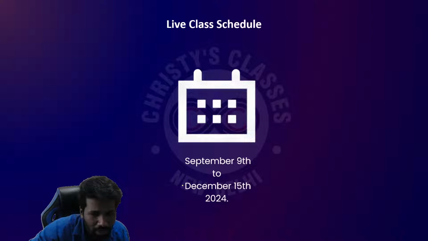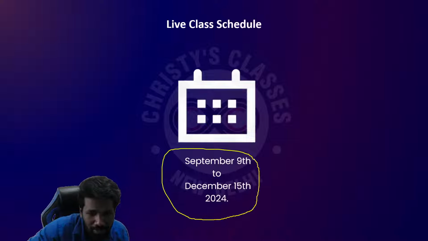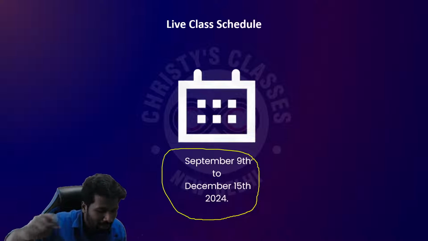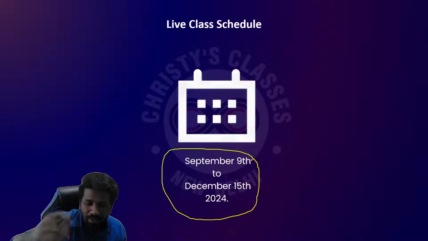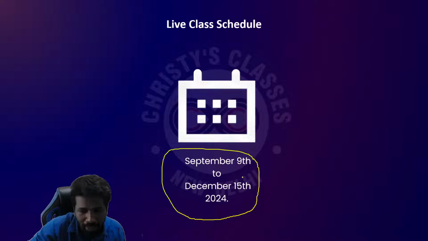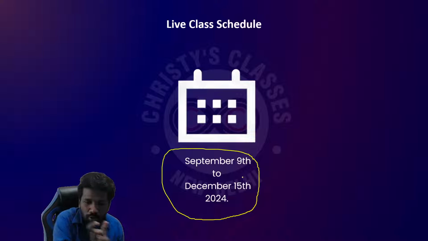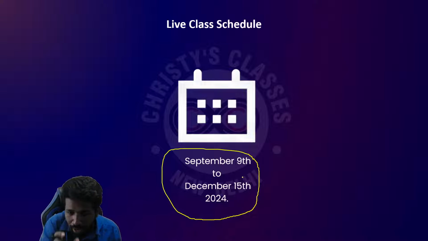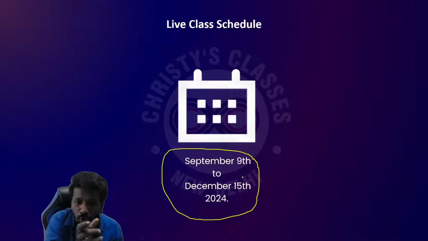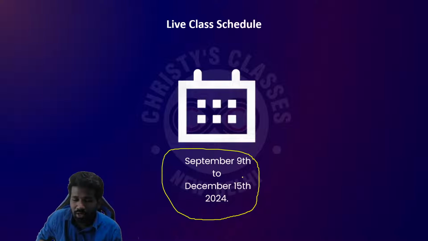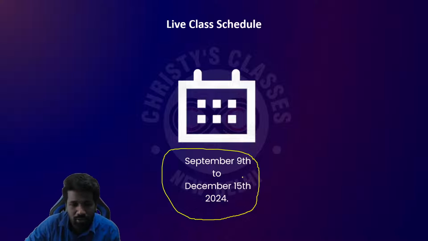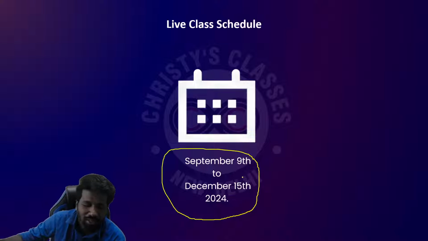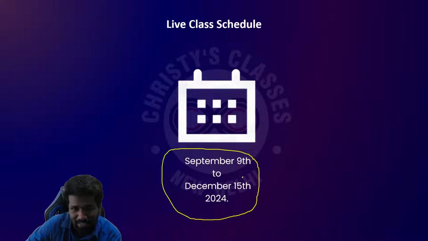इसके बाद भी batch होगा, but this is the batch where you get maximum time to complete the classes in a relaxed fashion. अक्टूबर में भी एक बैच होगा, बट वो बैच अक्टूबर शुरू करके दिसंबर में कंप्लीट करना है. दिसंबर में एग्जाम होने का चांसेस ज़्यादा है, दिसंबर एंड में. तो the time you have for live classes will be lesser. That means more frequent classes होगा. Here you can in a relaxed way, हर वीक में 4 क्लासेस on an average, बाकी 3 दिन आप practice के लिए spend कर सकते हैं.